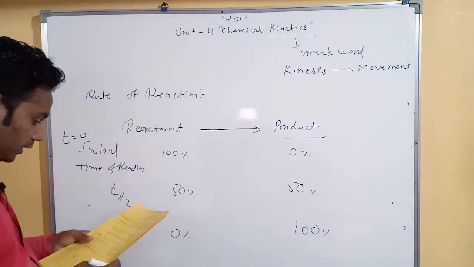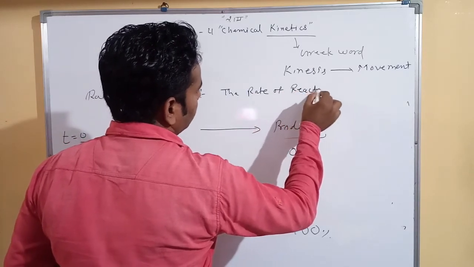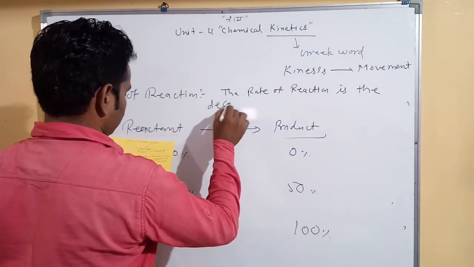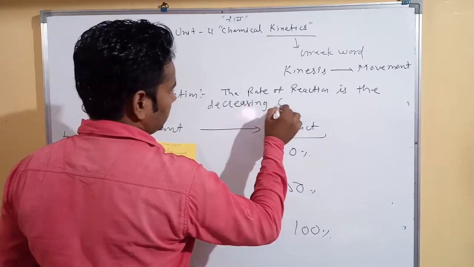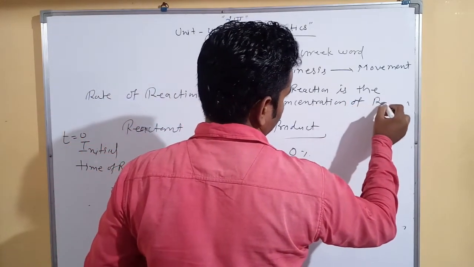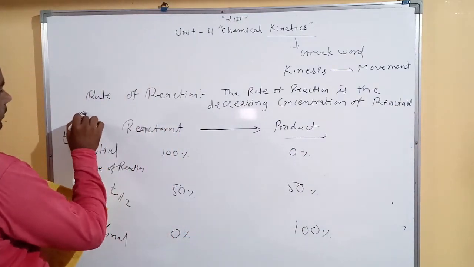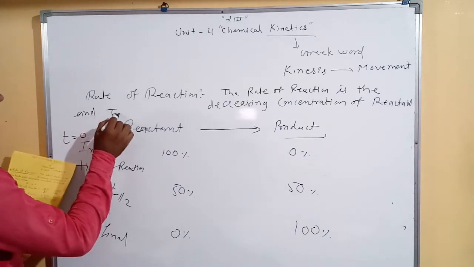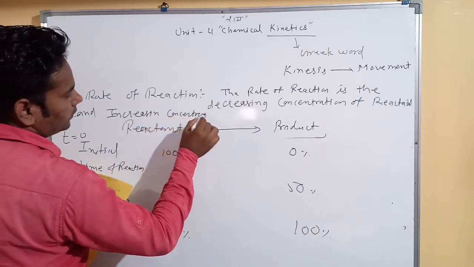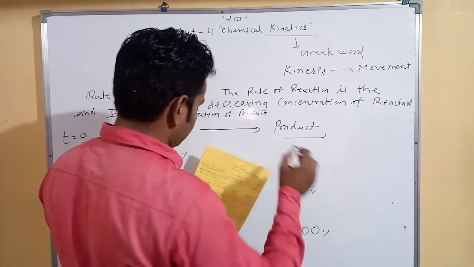Now we write it here: the rate of reaction is the decreasing concentration of reactant and increasing concentration of product per unit time.